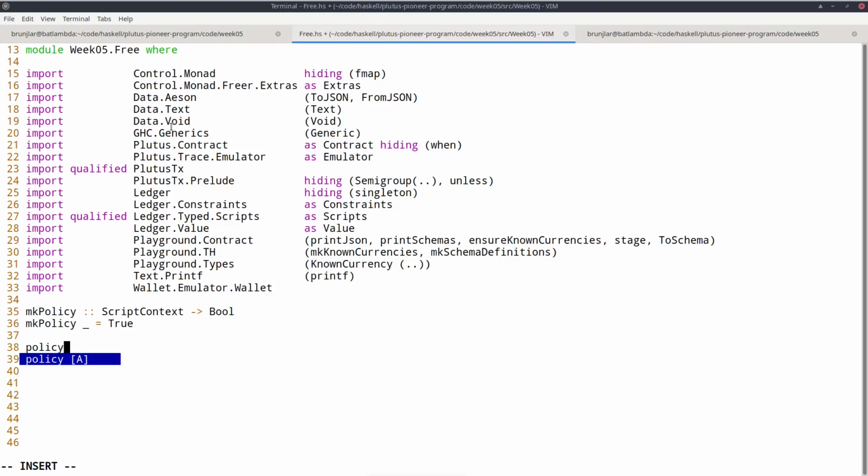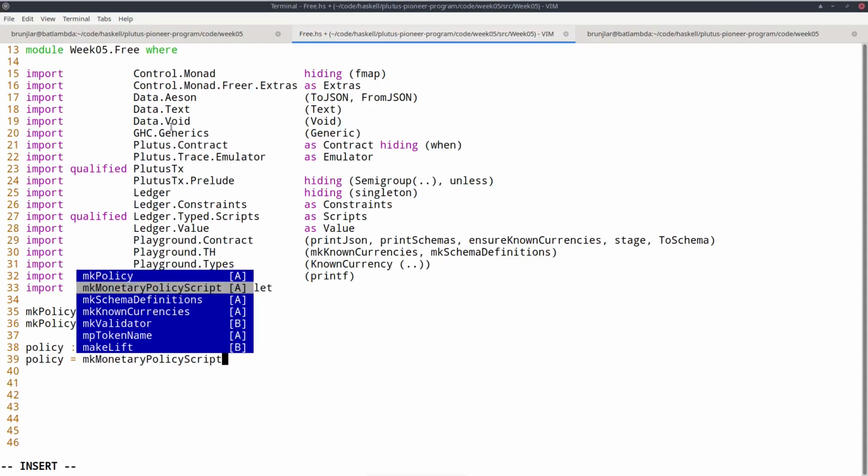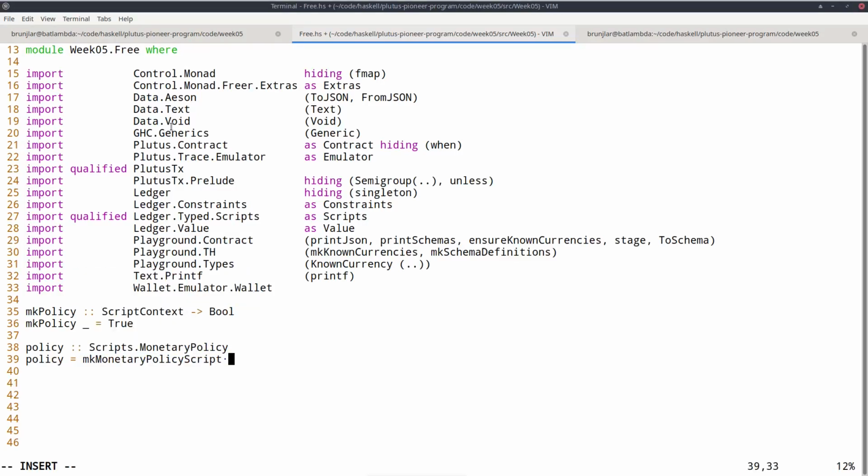So in order to get an actual policy, we can define something. The type will be Scripts.MonetaryPolicy. And there's a function called mkMonetaryPolicyScript. And now we need to actually compile the function, and we use Plutus Template Haskell as before. So PlutusTx.compile, that's the same that we had before. And now again, we need the quote where we have to quote the function.